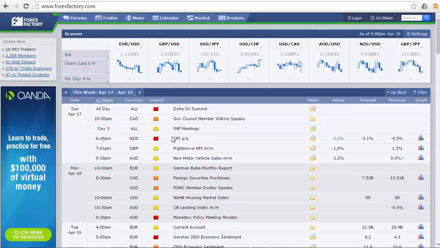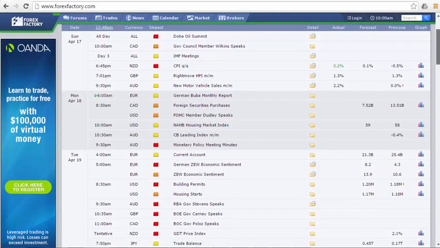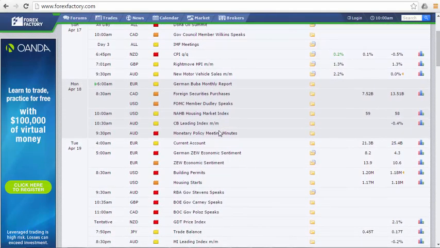We also have the CPI or the inflation numbers come out for New Zealand, which came out positive, and there was a market reaction as a result of that. Going into Monday here, we have FOMC member Dudley speaking. And the most important thing here is for Australian dollar, we have monetary policy meeting minutes coming out, which are very important for Australian dollars. And we may see volatility in the market as a result of this.